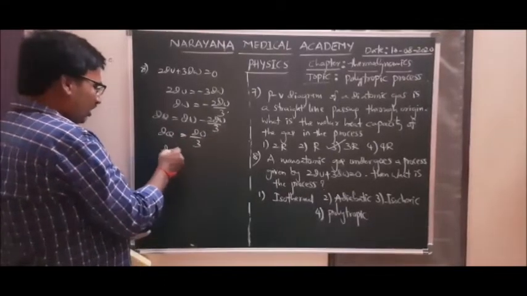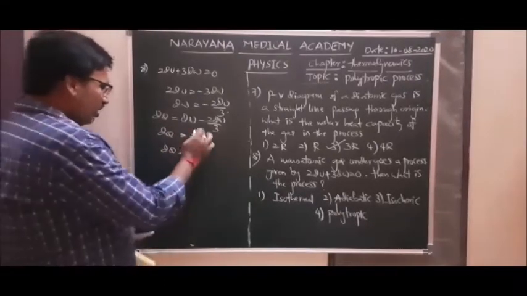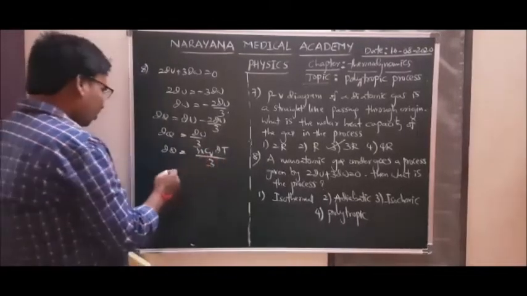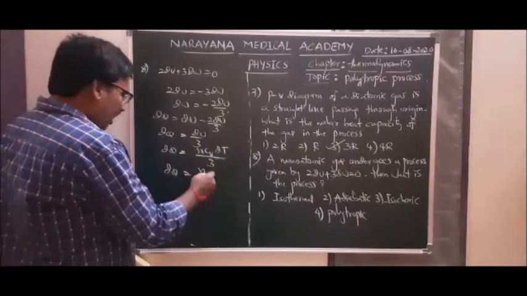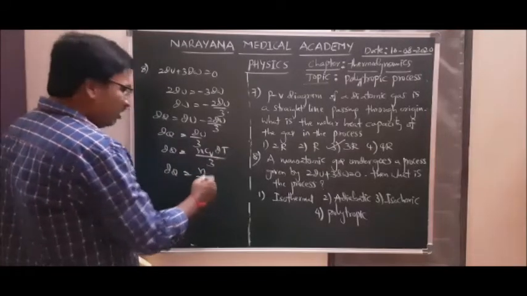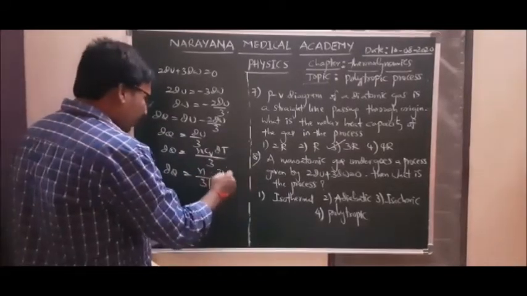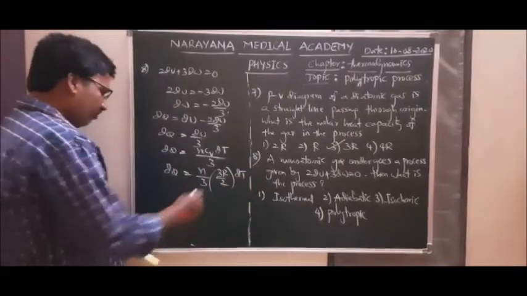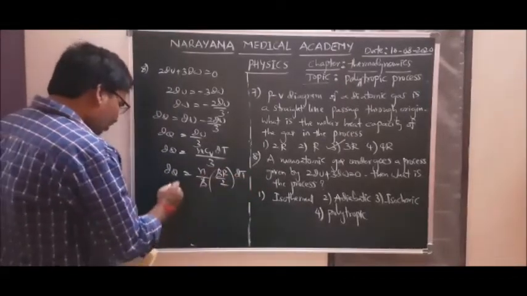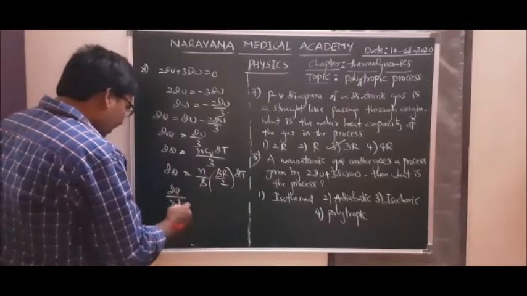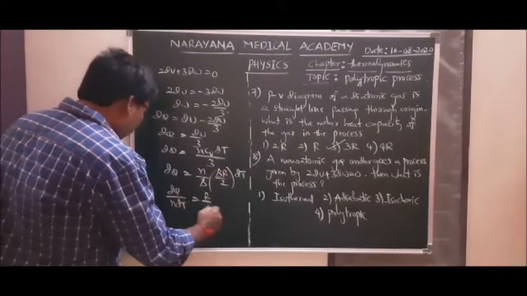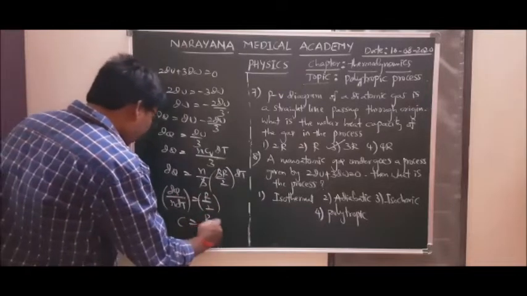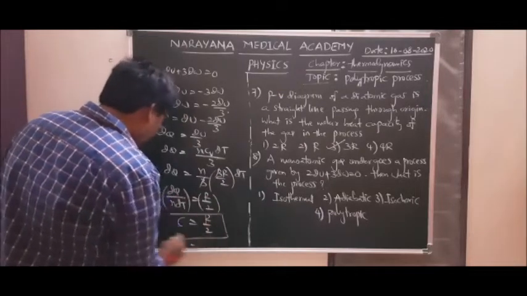dQ is equal to dU by 3, which is nCv dT by 3. So dQ is equal to n by 3 times Cv for a monoatomic gas, that is 3R by 2, into dT. The 3 cancels here. So dQ by n dT, that is the specific heat, is R by 2.